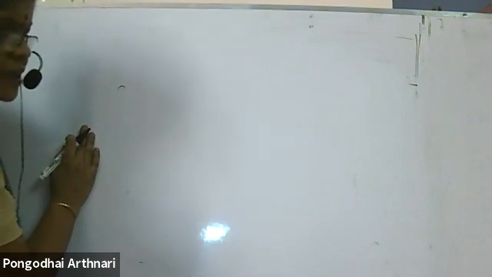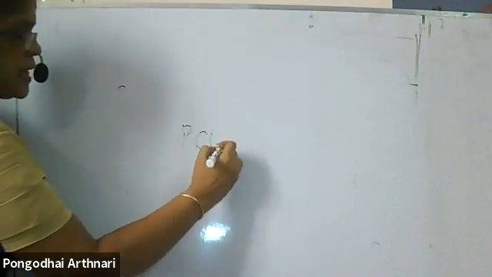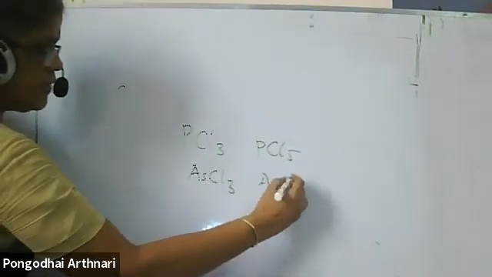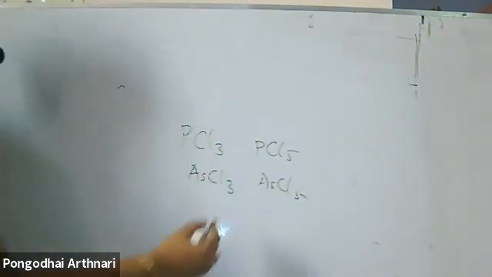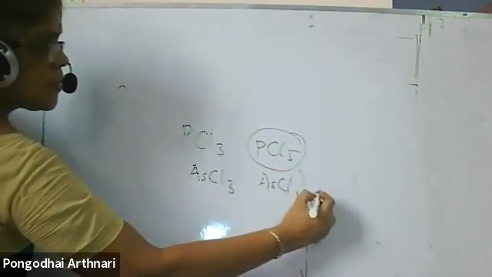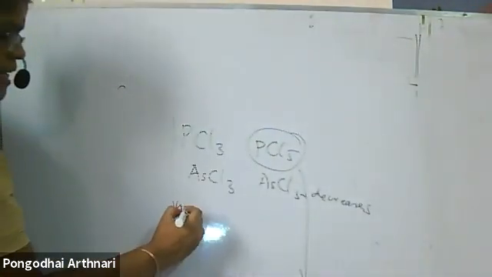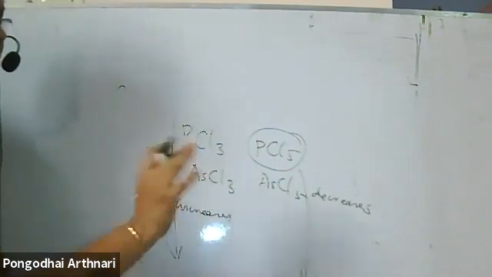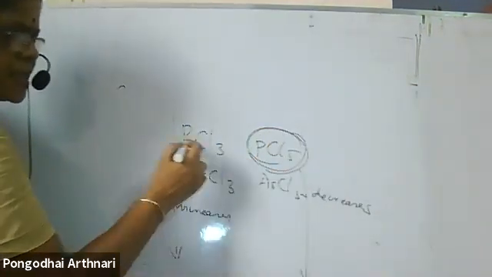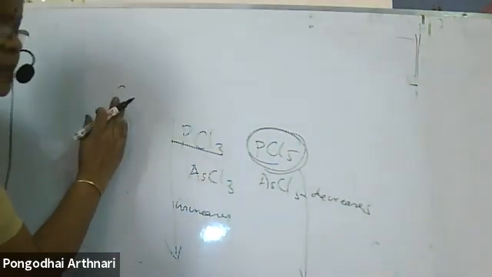Next, when I talk about halogens, similarly these react with halogens to form the corresponding halides of +3 and +5. For phosphorus, PCl3 and PCl5 are there. For arsenic, AsCl3 and AsCl5 are there. But you know that the stability of the +5 oxidation state decreases down the group, and the stability of the lower oxidation state increases due to the inert pair effect. Other than these normal questions, there are other possibilities.